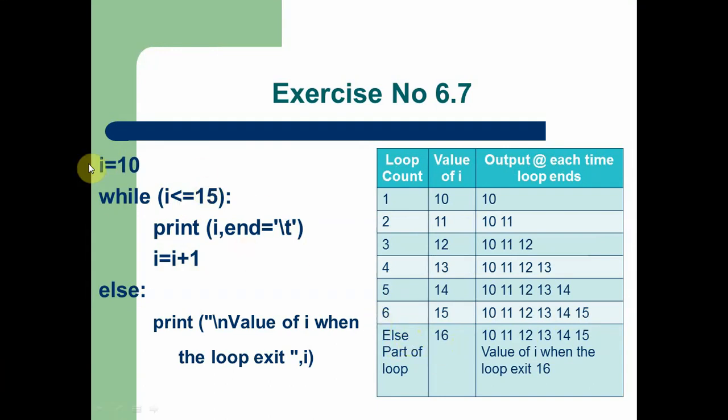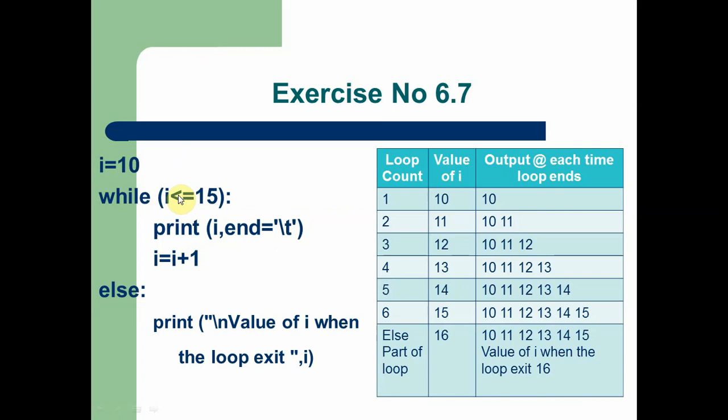So here you can see when the loop executes, the first time the value of I is 10, where 10 is printed. The second time the value of I is 11, and 11 is printed after 10. When it executes the third time, 12 is printed after 11. In the same way, when the sixth loop count executes, 15 is printed after 14. This is the final answer which we are going to see on the screen after printing this loop block 1 statement, that is the true statement.